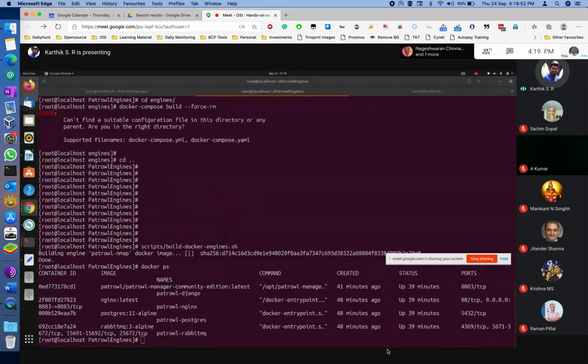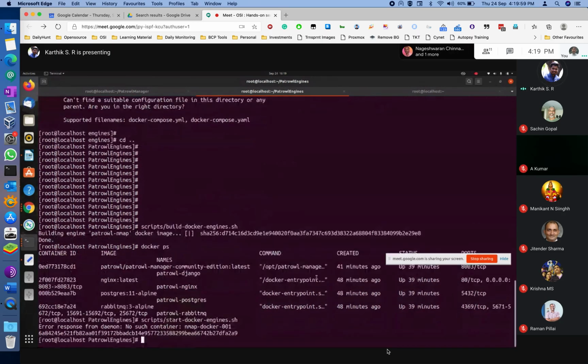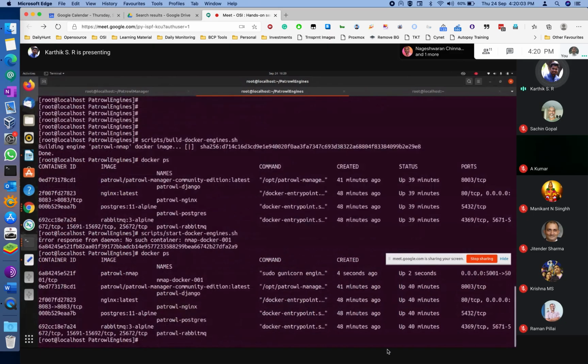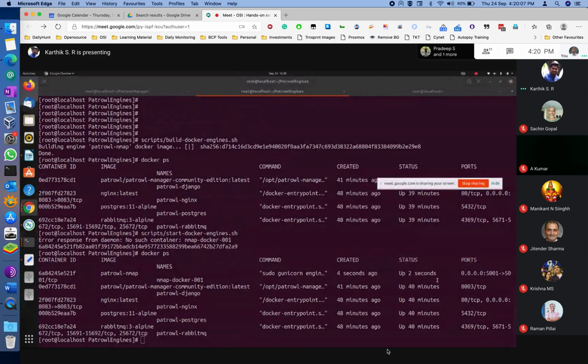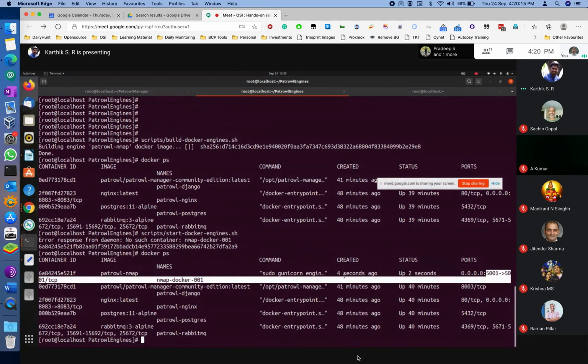It starts, the building is done. Start engine. The Nmap Docker is up right now. You can see here the port 5001. Can you select that line so that everybody can see? Yes, that's right. Okay. Yeah, we'll see it.